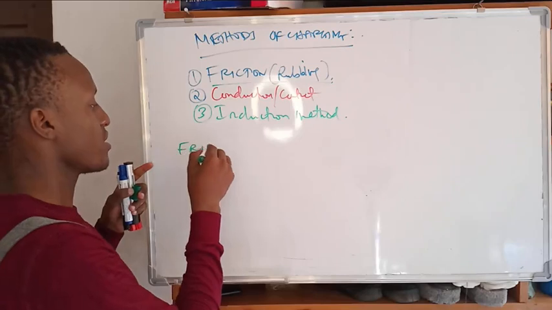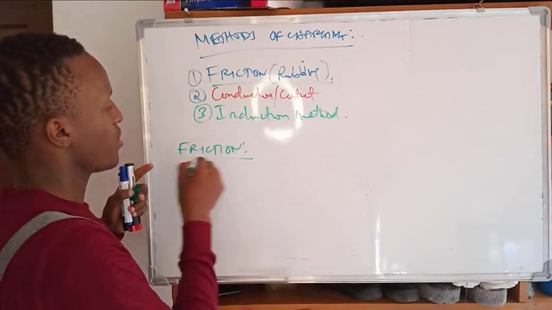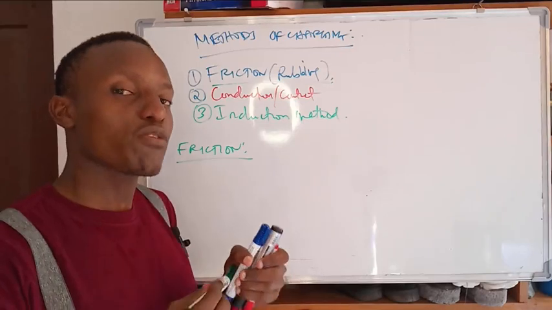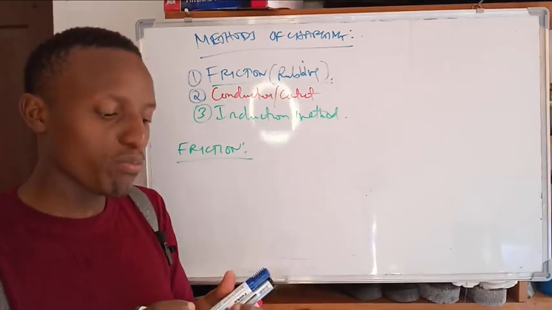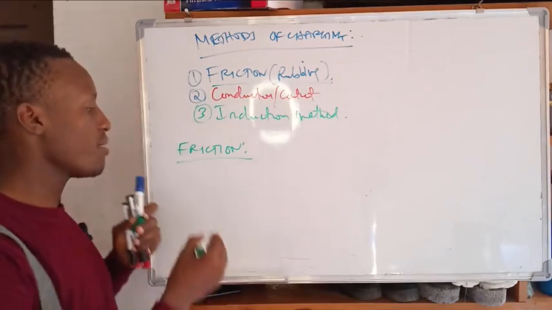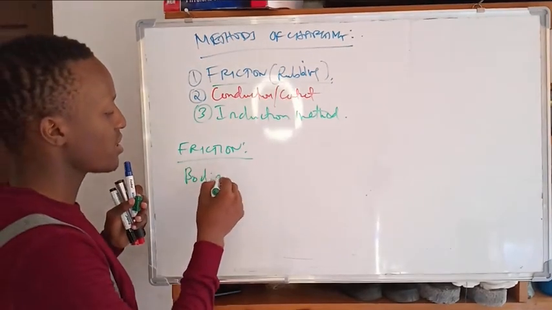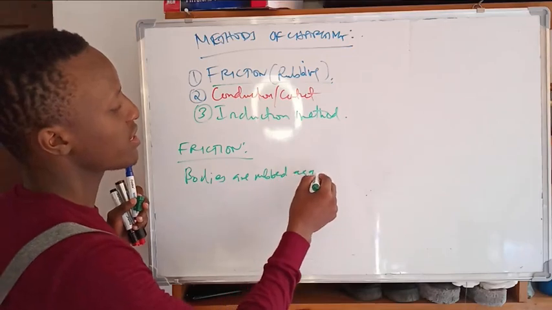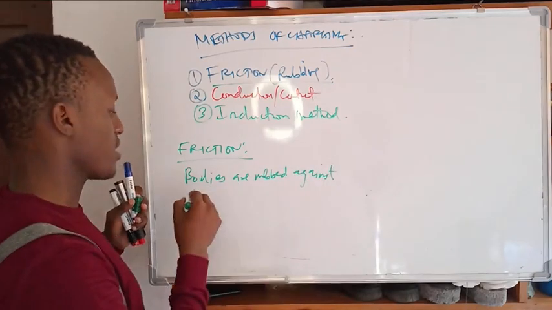Friction. What happens in friction? Friction is the method of charging by which two bodies are rubbed against each other.